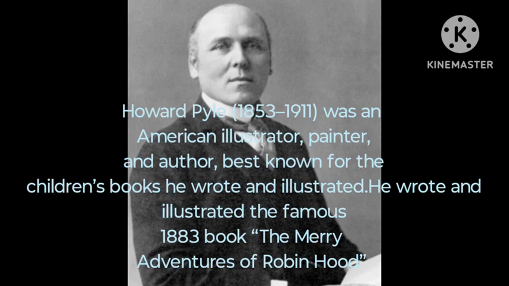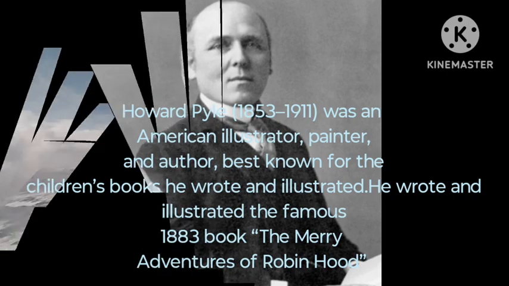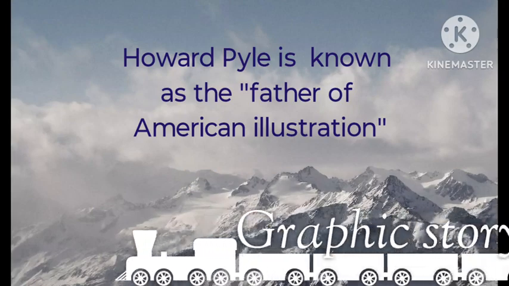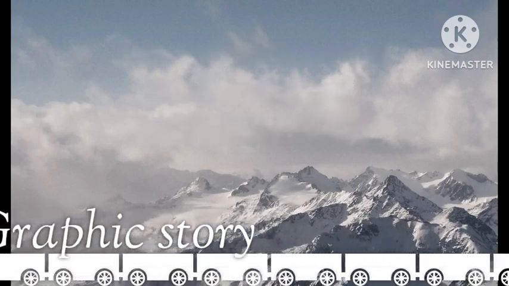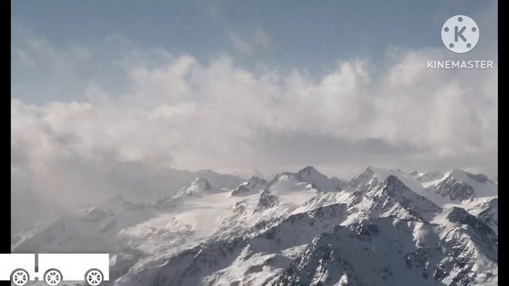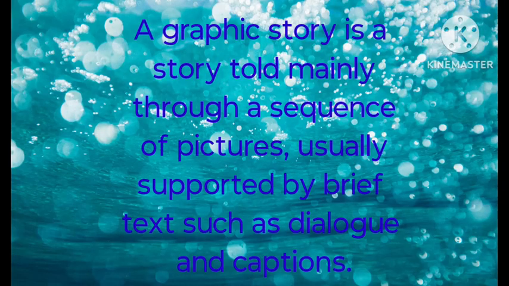He wrote and illustrated the famous 1883 book The Merry Adventures of Robin Hood. Robin Hood and Little John is an extract of that famous book. Howard Pyle is known as the father of American illustration. Robin Hood and Little John is a graphic story. Graphic story means a story told mainly through a sequence of pictures, usually supported by brief text such as dialogues and captions.